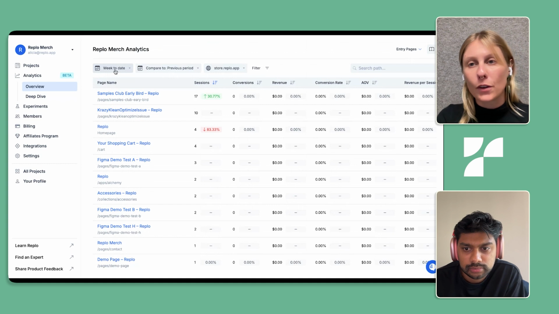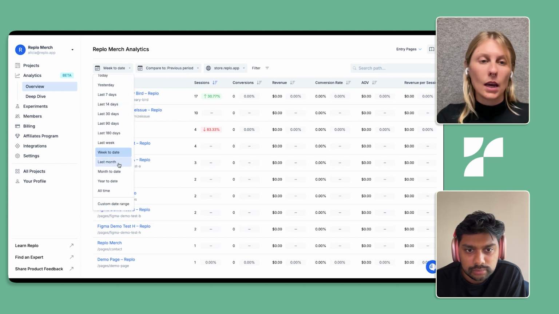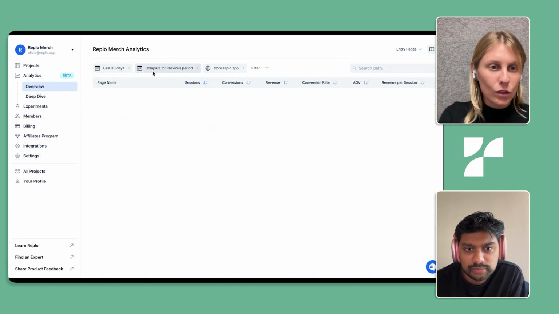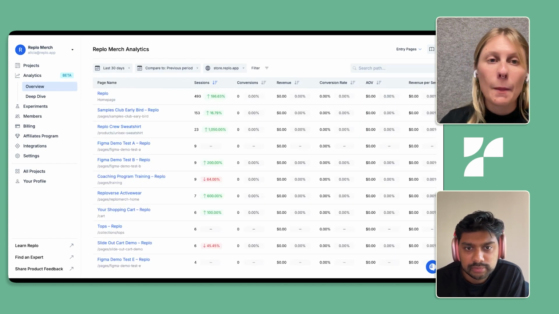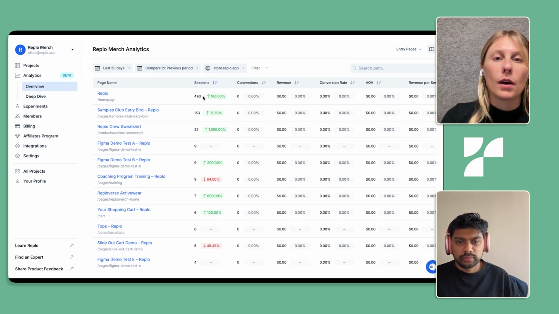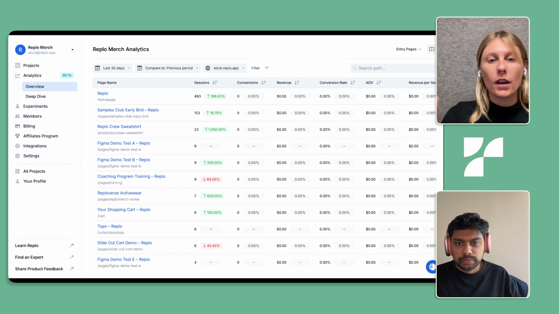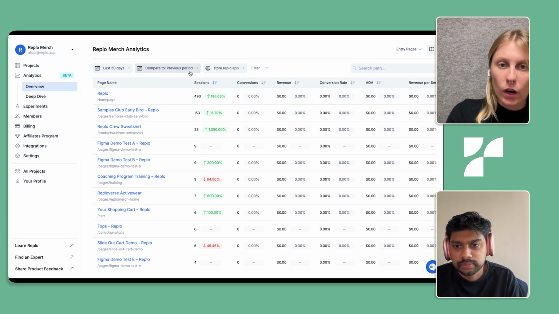Some of the key filters that you can use right when you jump in are time, whether that's the last 7, 14, or 30 days. You can look at week to date, month to date, last month, etc., or even choose a custom time range. I'm just going to jump to the last 30 days. That's where we probably have a little bit more data. And you're going to notice some of these indicators of how these metrics might be trending over time, because we are comparing the last 30 days to the 30 days before.